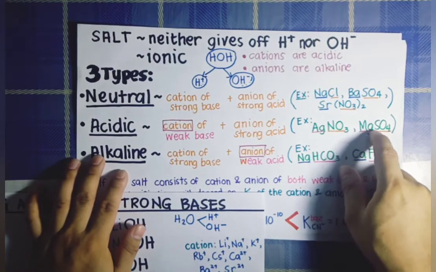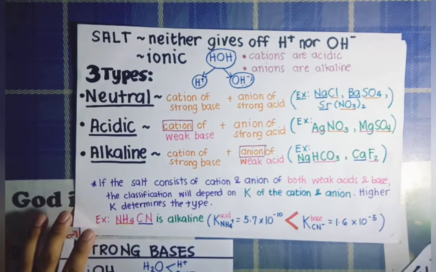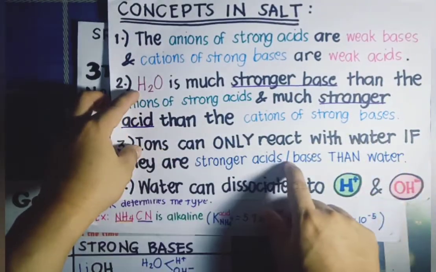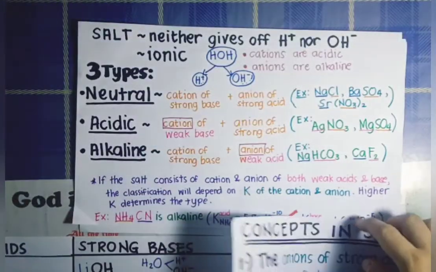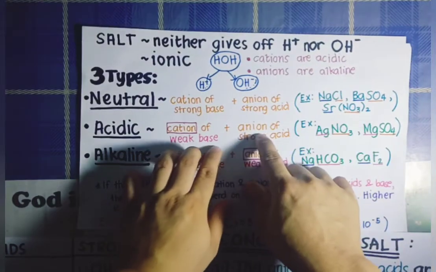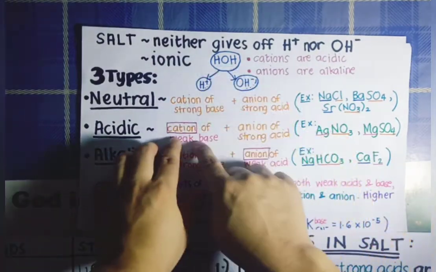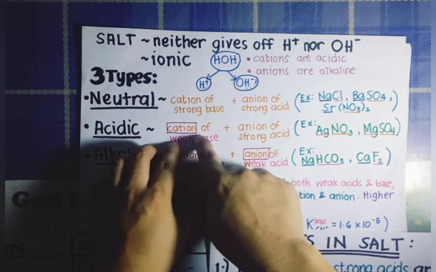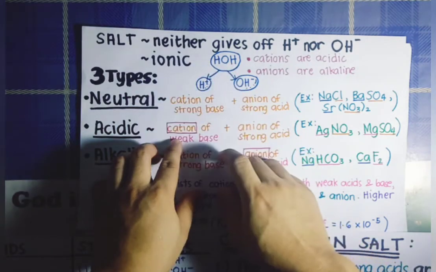Now, why is this considered an acidic salt? Again, remember that ions can only react with water if they are stronger acids or bases than water. In this case, the anion of a strong acid cannot react with water, but the cation of a weak base can react with water because it is considered much stronger than the water molecule.